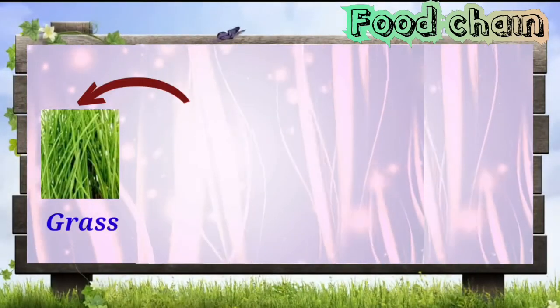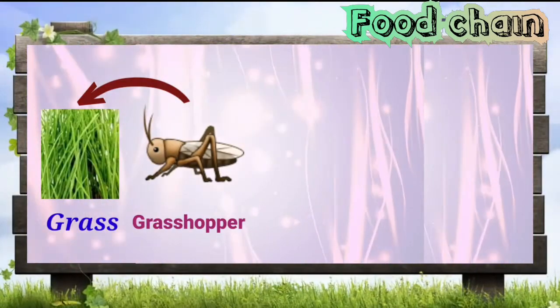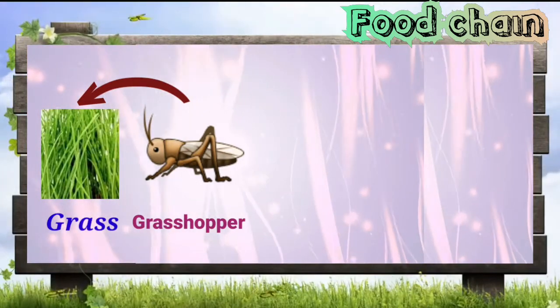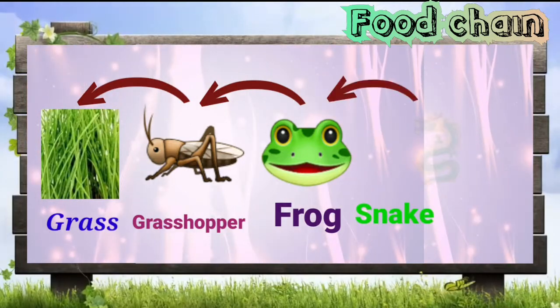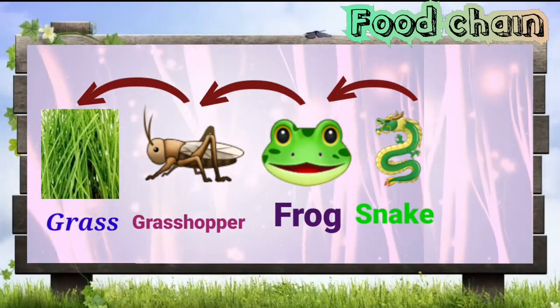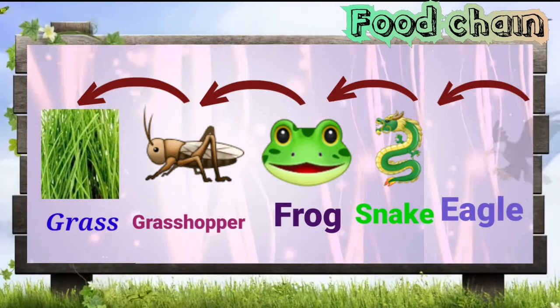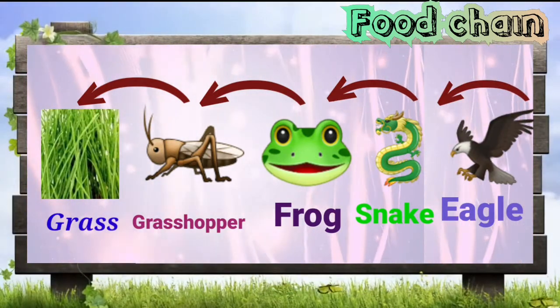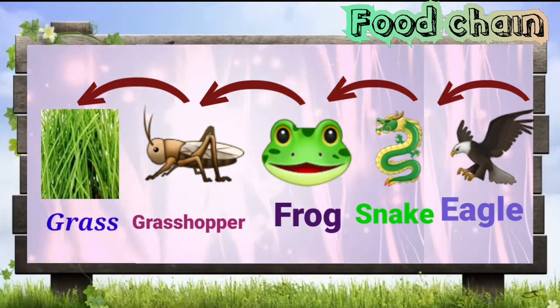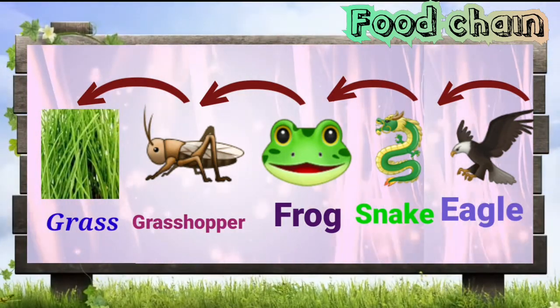Second example is grass is eaten by the grasshopper. A grasshopper is eaten by the frog. A frog is eaten by the snake. And a snake is eaten by the eagle. So here you can see one chain. One sequence is there from the very base to the high level.